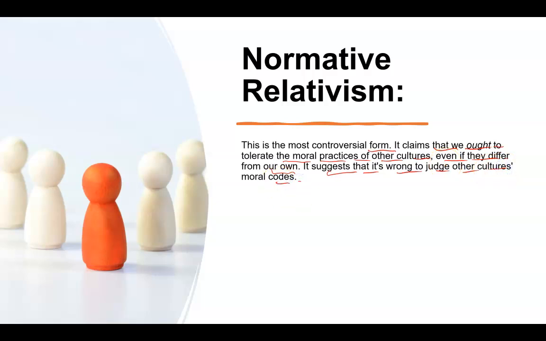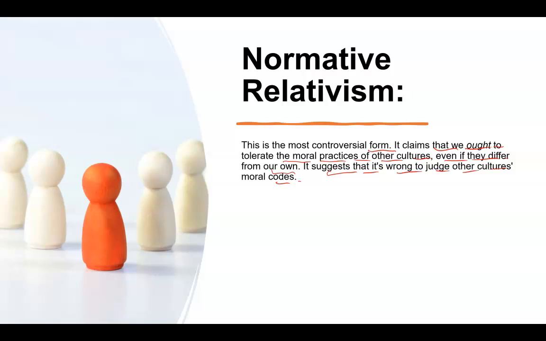We need to understand that, as I told you, relativism theory clearly says that no moral code is above or below, and every moral code should be respected. But in normative relativism, we always treat our culture over others. We always treat our moral practices over others.